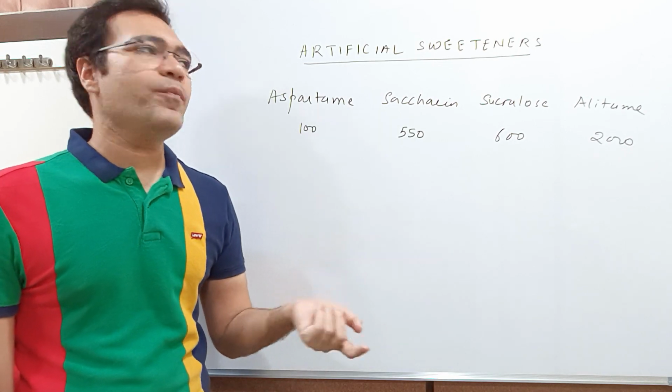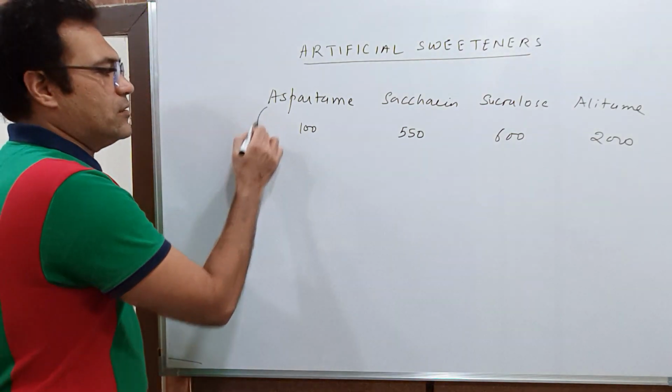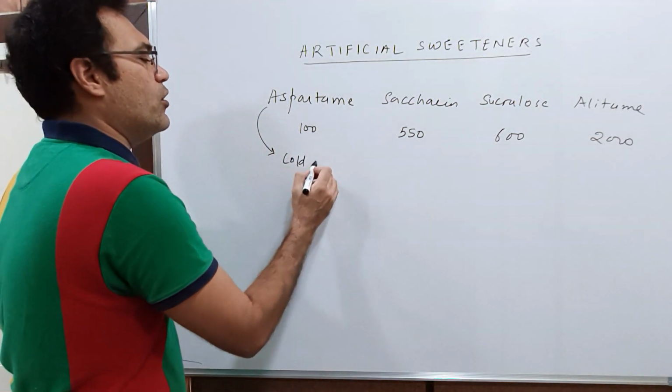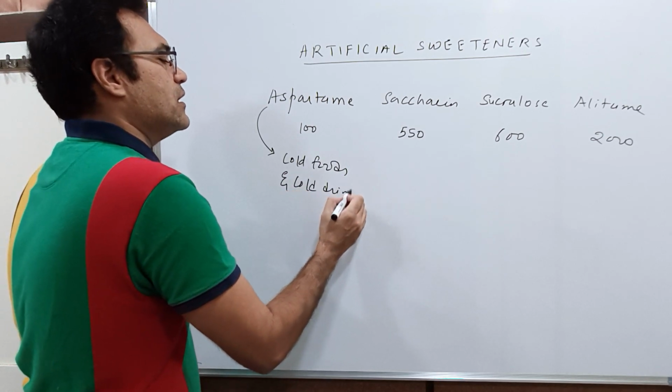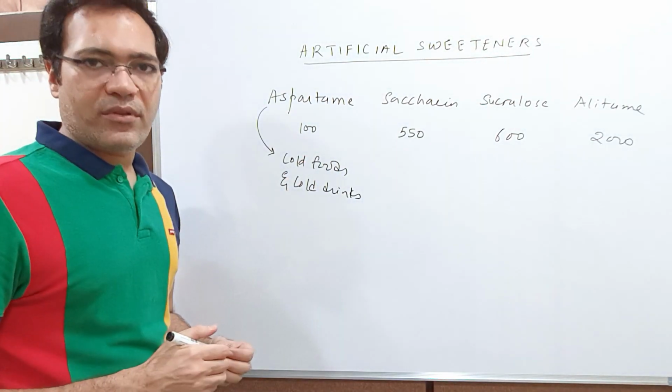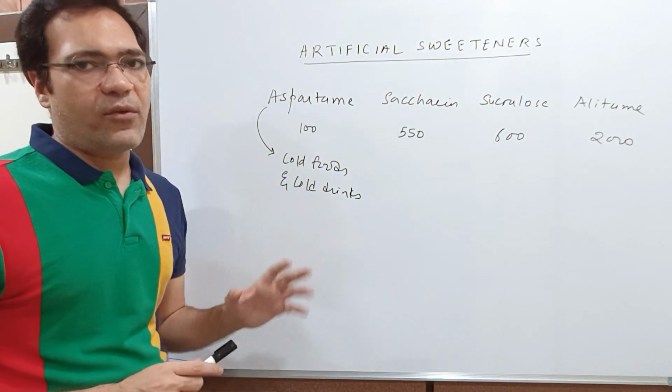sugar, and number 2, you have to remember that aspartame can only be used in cold foods. Okay, aspartame can only be used in cold foods and cold drinks because it is unstable at cooking temperature. Generally they ask such short questions and MCQ sort of things from this topic.